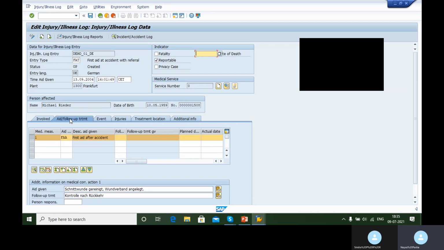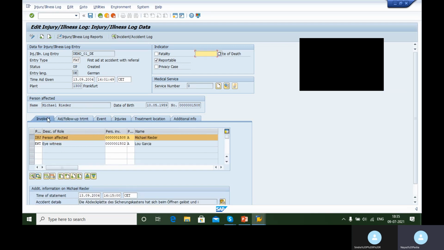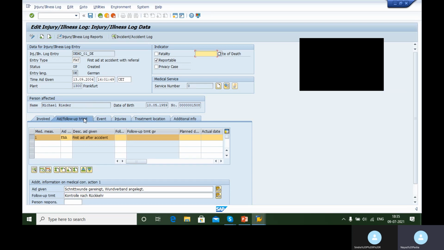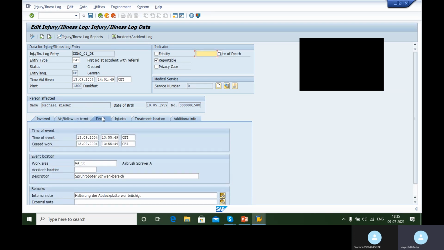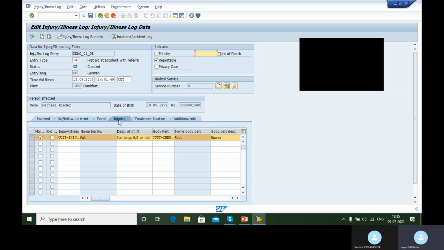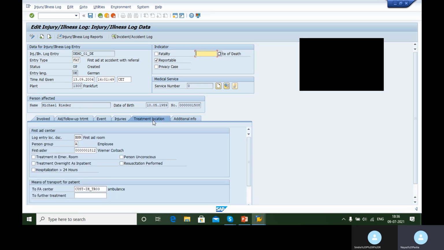Various tab pages allow you to enter the data pertaining to that injury. For instance, involved people, what was the first aid given, where did the event happen, the time of event, injuries sustained by the person, what was the treatment location. All these details will be captured in our injury illness report. Again, I told you regarding the integration, if you remember, there is an integration between injury illness and accident report. So that is quite evident here.